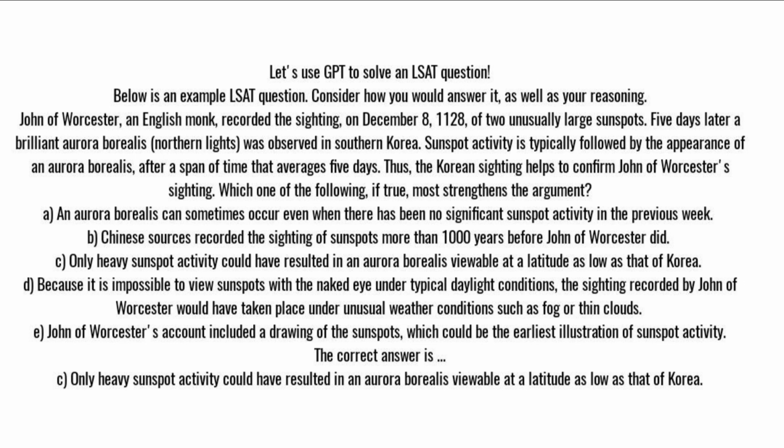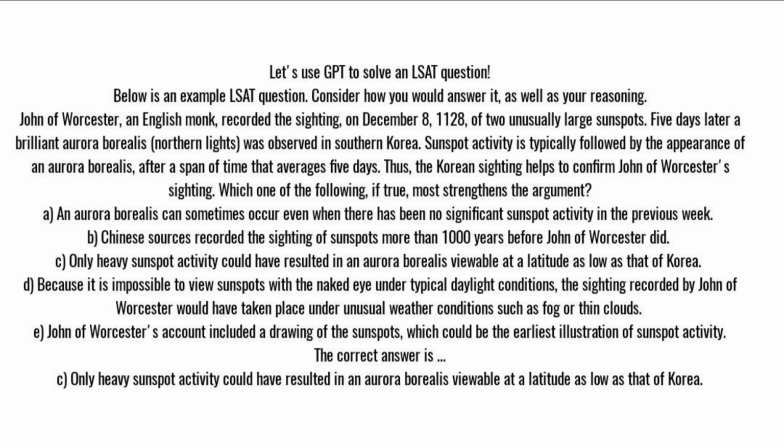A. An aurora borealis can sometimes occur even when there has been no significant sunspot activity in the previous week. B. Chinese sources recorded the sighting of sunspots more than 1,000 years before John of Worcester did. C. Only heavy sunspot activity could have resulted in an aurora borealis viewable at a latitude as low as that of Korea. D. Because it is impossible to view sunspots with the naked eye under typical daylight conditions, the sighting recorded by John of Worcester would have taken place under unusual weather conditions such as fog or thin clouds. E. John of Worcester's account included a drawing of the sunspots, which could be the earliest illustration of sunspot activity.